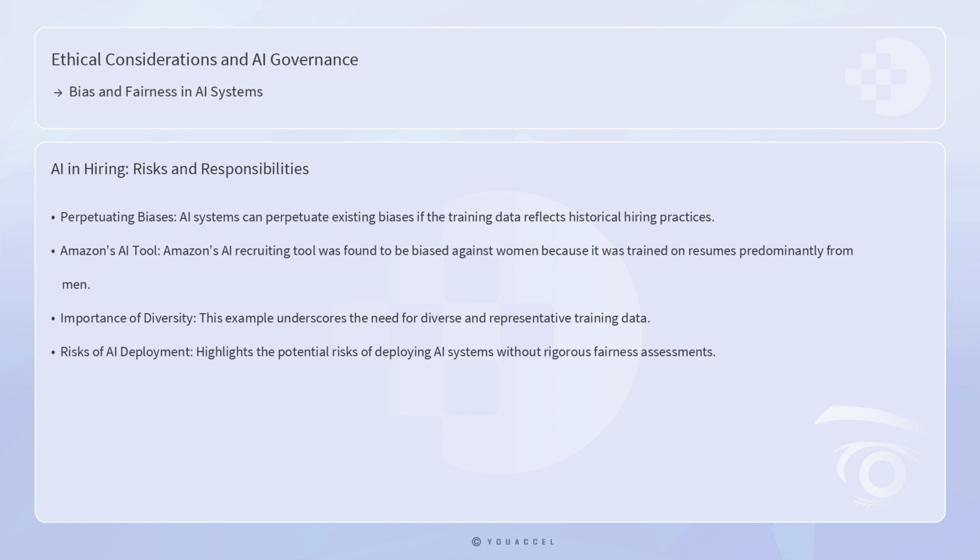Similarly, in the hiring process, AI systems can perpetuate existing biases if the training data reflects historical hiring practices. Amazon's AI recruiting tool, for example, was found to be biased against women because it was trained on resumes submitted to the company over a 10-year period, which were predominantly from men. As a result, the tool downgraded resumes that included the word "women's," such as in "women's chess club captain." This example underscores the need for diverse and representative training data and highlights the potential risks of deploying AI systems without rigorous fairness assessments.